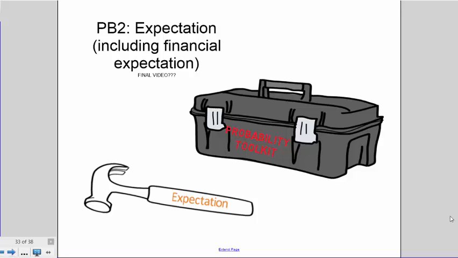G'day, this should be the final video of the series on PB2, multi-stage events and applications of probability. Today we'll add one final tool to the box, the tool of expectation, including the application of expectation to financial situations, also known as financial expectation.